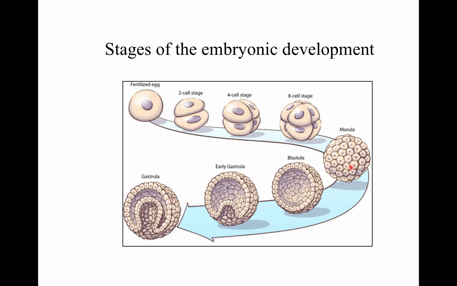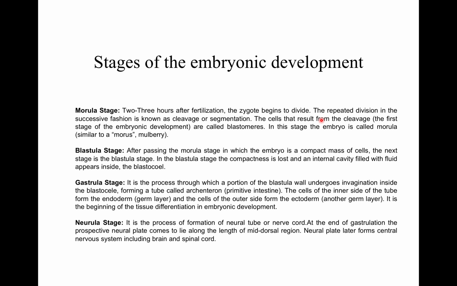Morula is formed due to the cleavage. So after fertilization, 2-3 hours after fertilization in some animals, the zygote begins to divide. And these repeated divisions in the successive fashion are known as cleavage or segmentation. I have already discussed cleavage and types of cleavage. So the cells that result from the cleavage are called blastomeres.